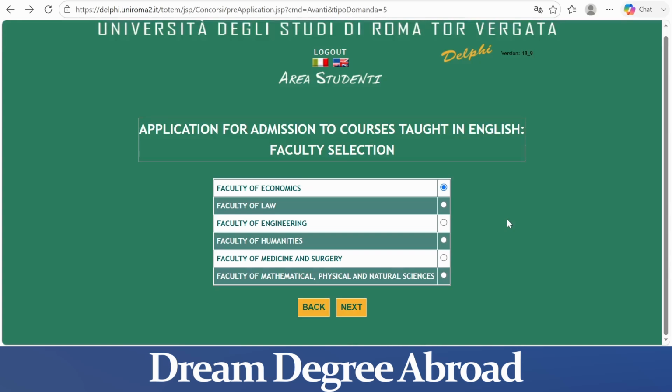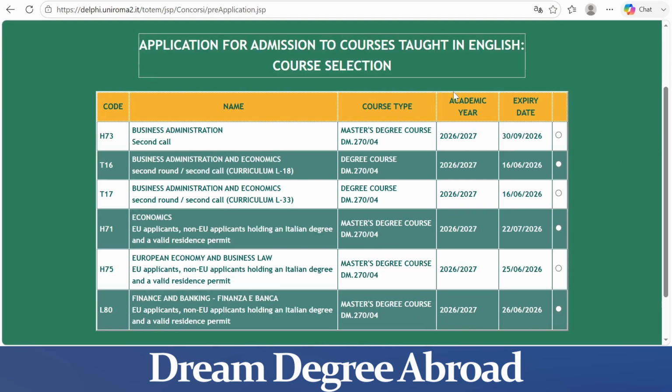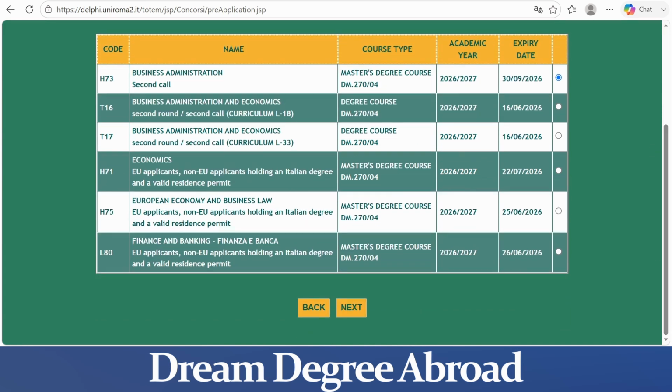Now you have to choose your program. So my program was about economics, so I choose Faculty of Economics. Choose this and click on Next. Now the next step is course selection. Here you have to choose your course. After selecting your course, move to the next.